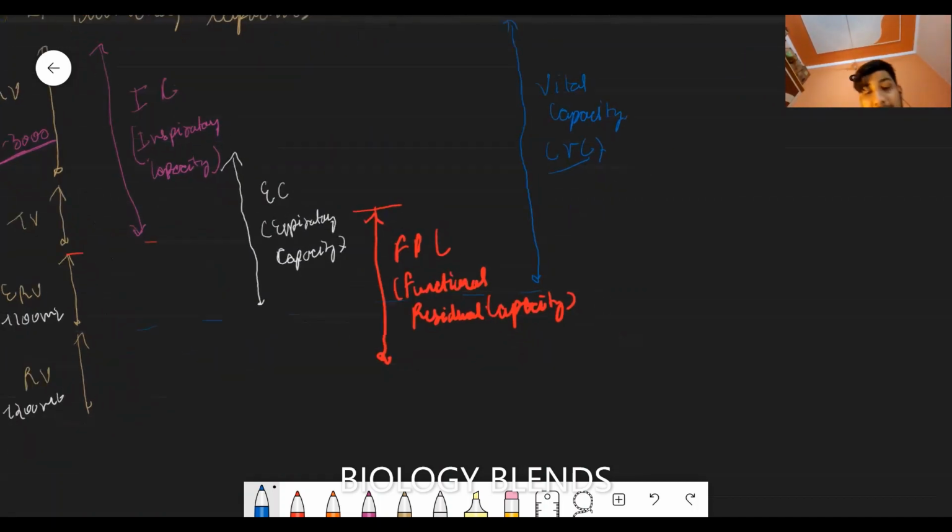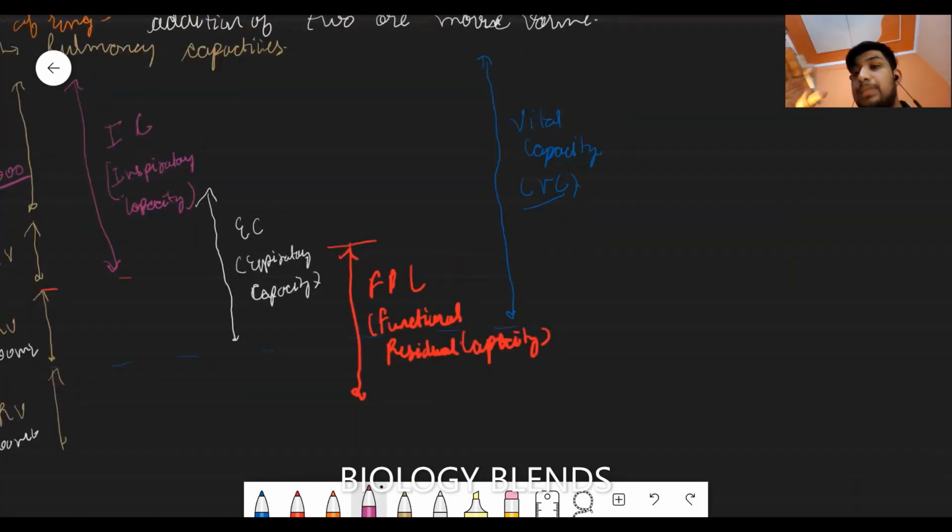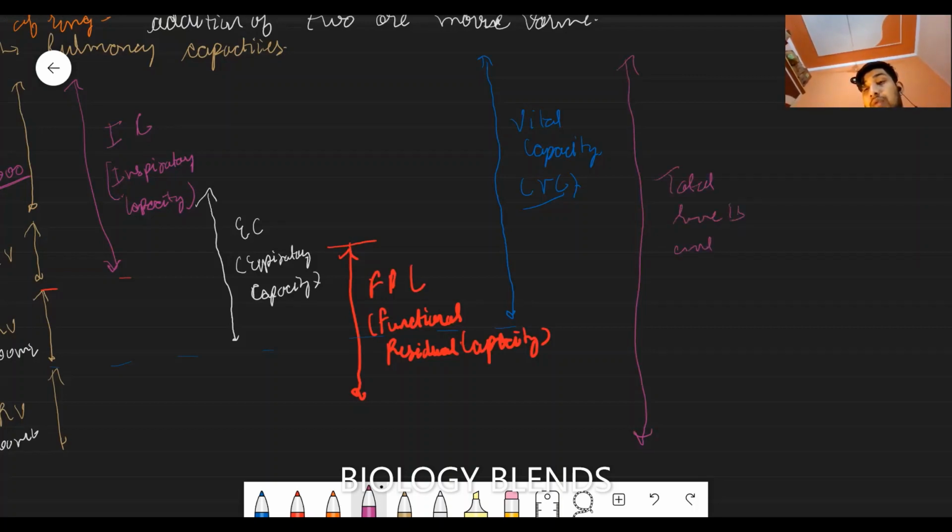And the last is the total lung capacity, the amount of air present in the lung after forceful inhalation. It's the mixture of all, the total lung capacity.